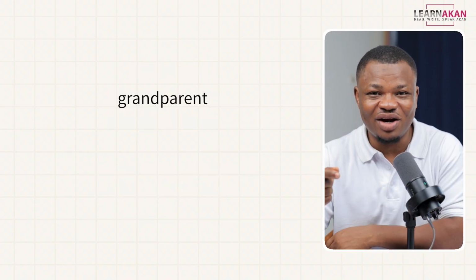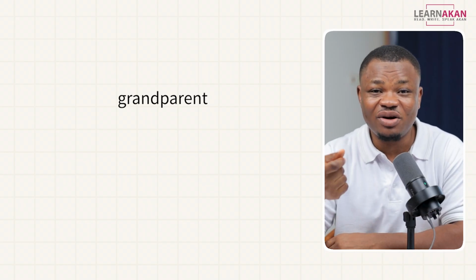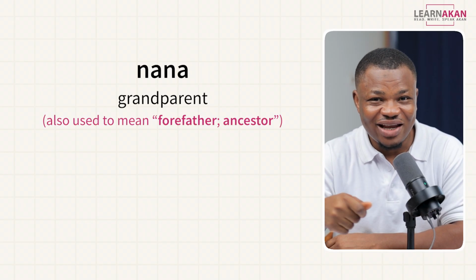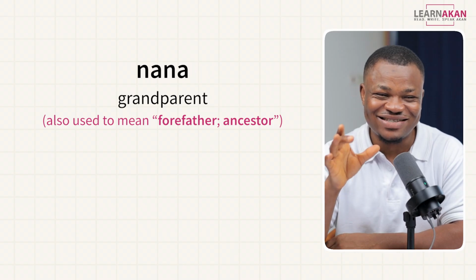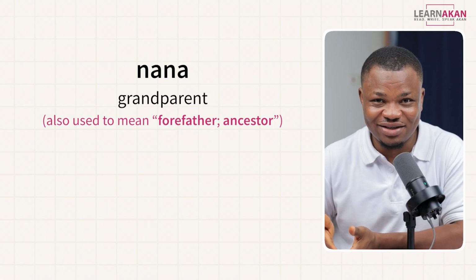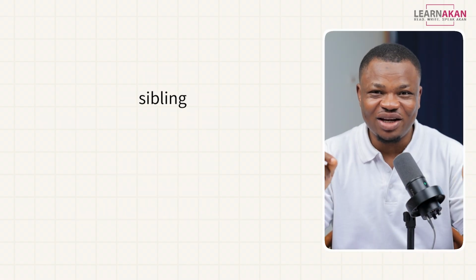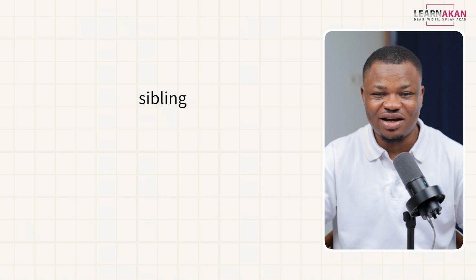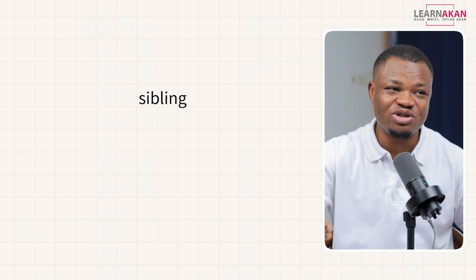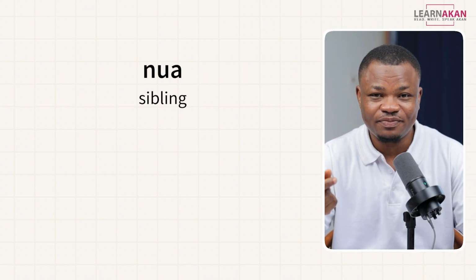Let's go to grandparents. So your grandfather or your grandmother. So we have grandparents as nana. Nana, that is singular. Now, to form the plural, you just attach num to the end and you have nananum. Let's go to your sibling. So your brother, your sister. In chi, this even includes your cousins, right? So we have sibling as nia.